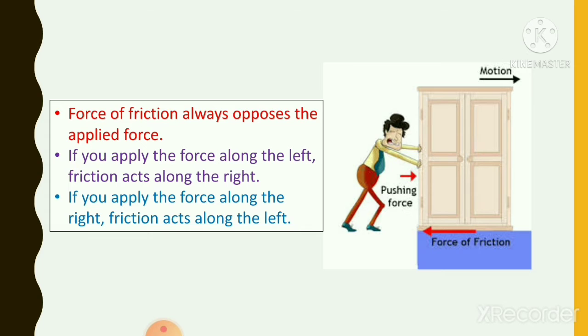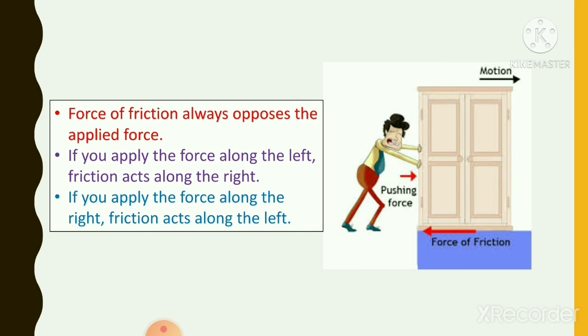So in this activity, a force of friction acts between the surface of the cupboard and the surface of the floor. So does it depend on the smoothness of the surfaces? Is the frictional force different for different types of surfaces?